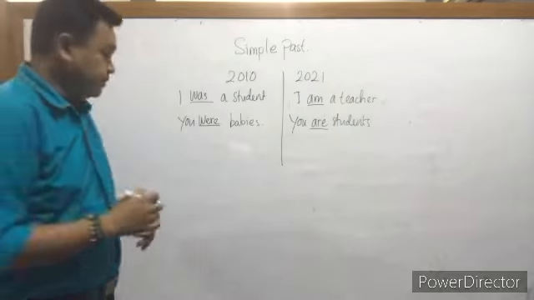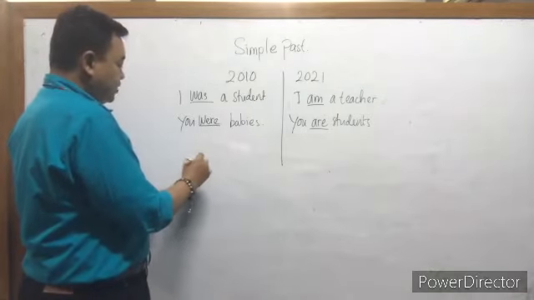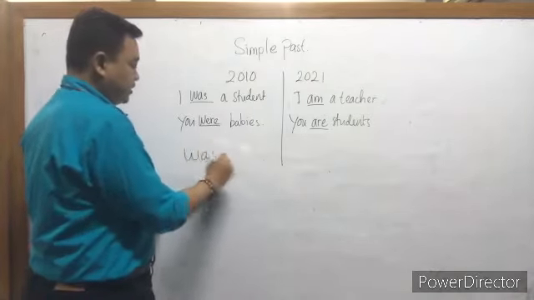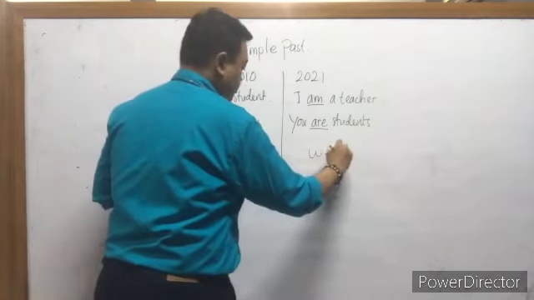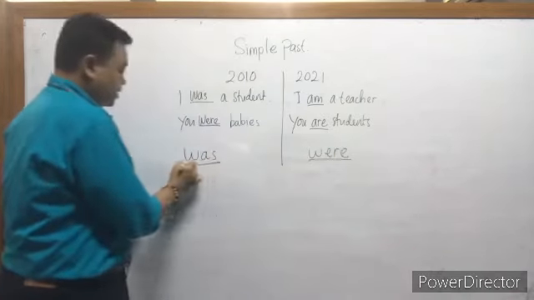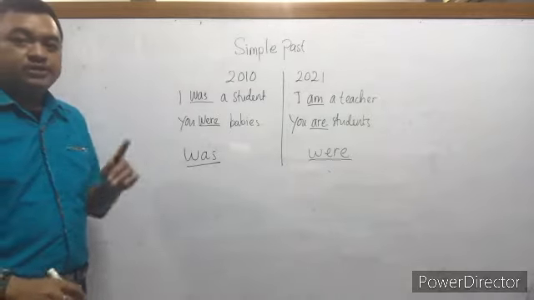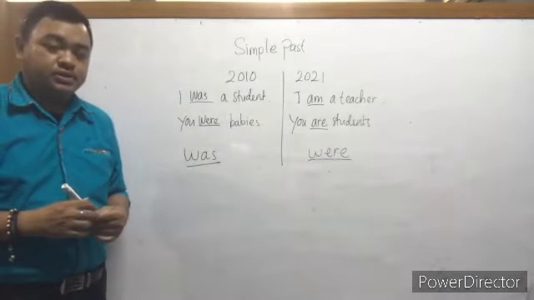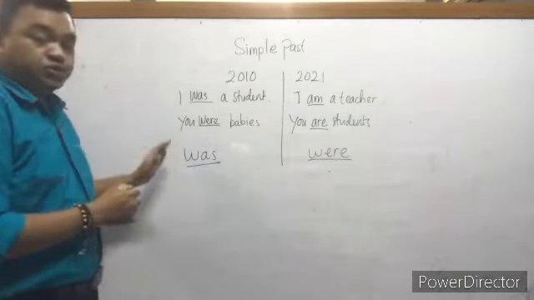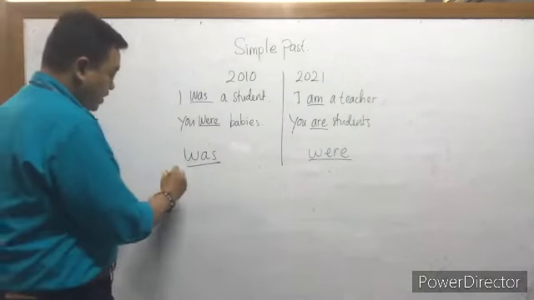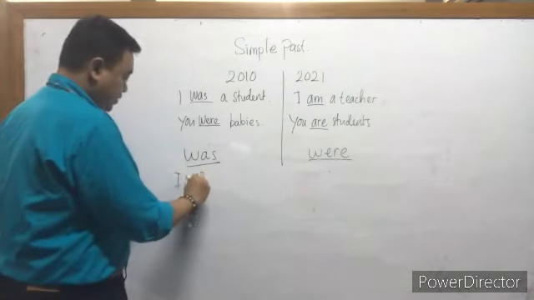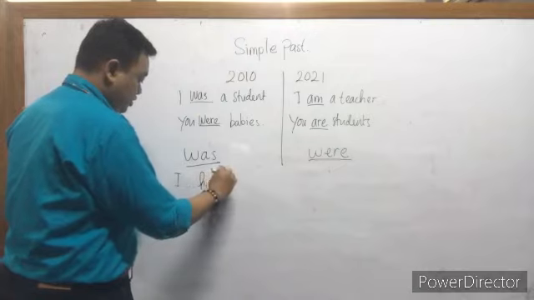Let's break it down. Okay. We can see was and were. So, when it's singular, one person, you can use was. For example, I, he, she.